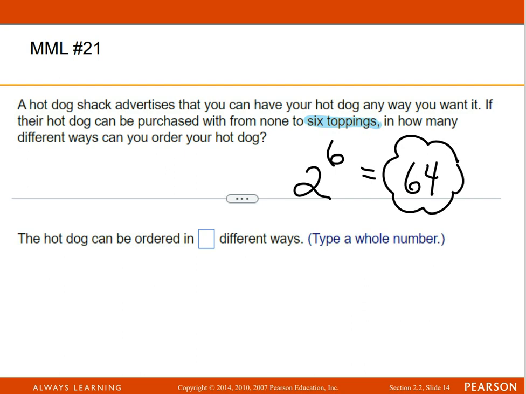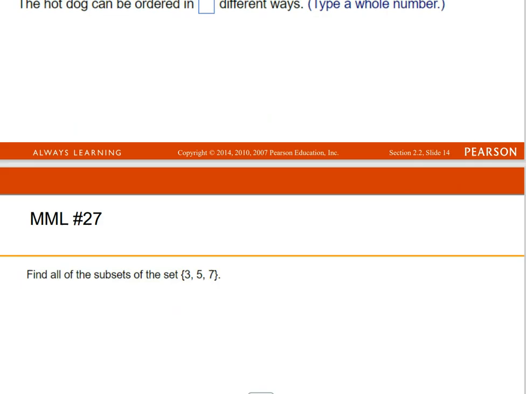So you could have your hot dog 64 different ways, depending on what you put on it. Are you getting it plain? Or are you getting all 6 toppings? That's just 2. The other 62 would be the singles, the doubles, the triples, if you had 4 toppings, and if you had 5 toppings, which 5 toppings would you pick? So we are not going to list them all because that would take forever.